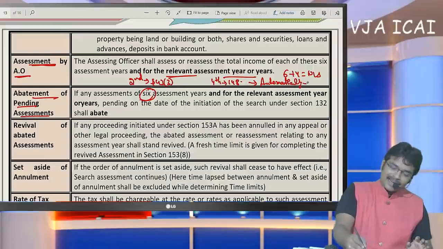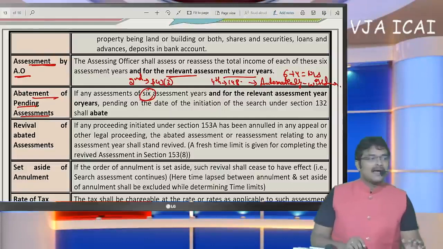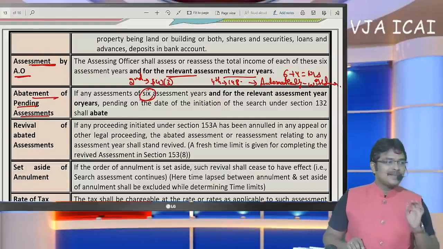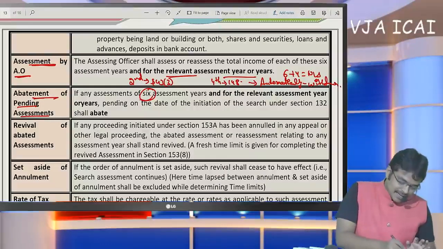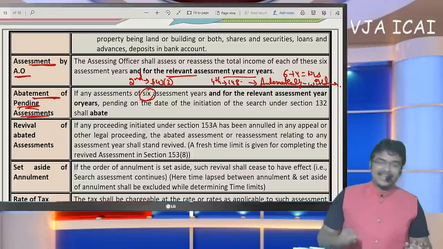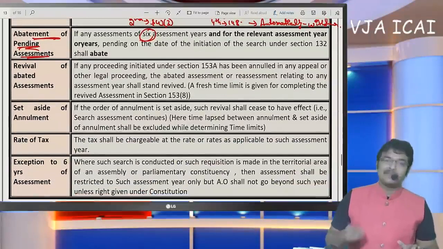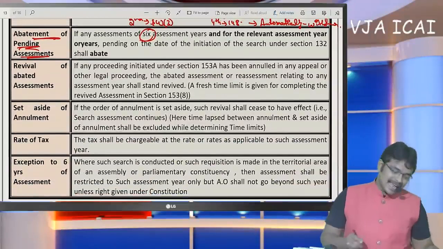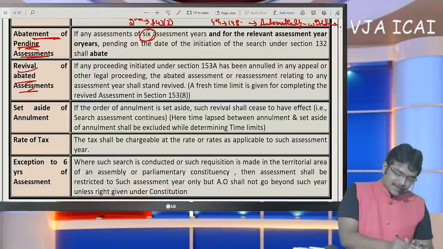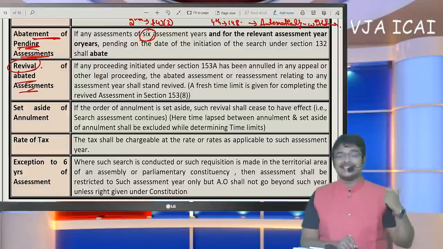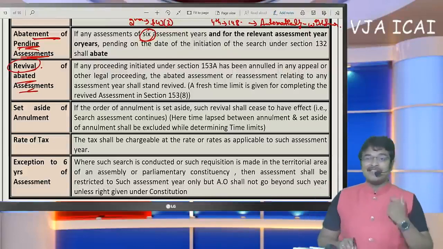They shall be taken back. All the pending assessments shall be closed. The thing that was presented here is abatement of pending assessments. Whenever search has been executed, pending assessment shall be cancelled. But when search is cancelled, then the closed assessment shall be revived. In yesterday's session, I have presented revival topic.